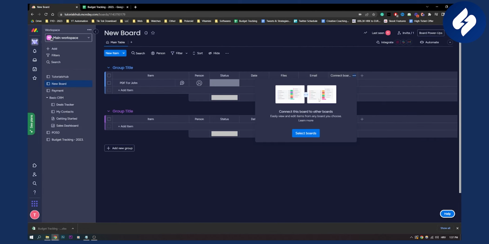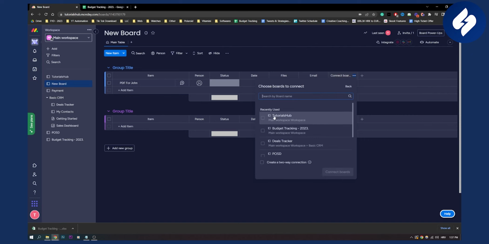As you can see, now we can select boards, and we want to choose a board to connect. So we're connecting our new board here to the board right here, and I said I want to connect boards where it's payment. It says payment, right? So we can go here, click payment, and then click connect boards. As you can see, I selected payment right here, then click connect boards.